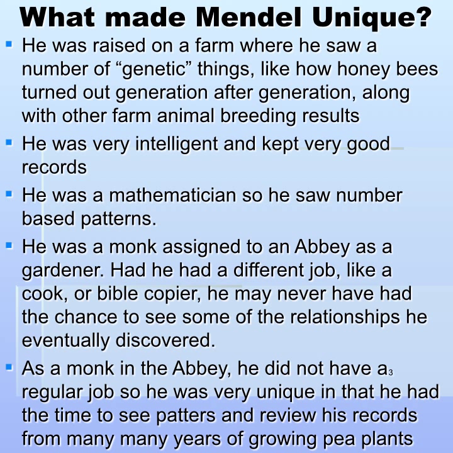And also, he was a monk assigned to an abbey as a gardener. Had he had a different job, like a cook or a Bible copier, he may never have had the chance to see the relationships that he eventually discovered, because he wouldn't have been out in the garden tending these pea plants generation after generation. And as a monk in the abbey, he did not have a regular job in town, so he had a very unique situation where he had time to grow these things, harvest them, see the patterns, write these things down, and review the records for many, many years of growing pea plants.